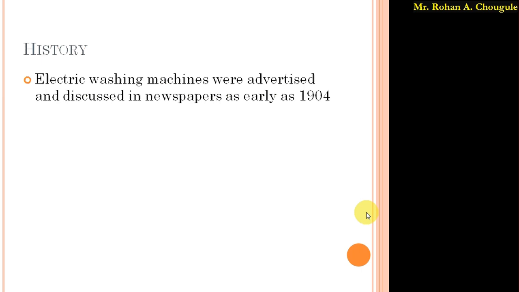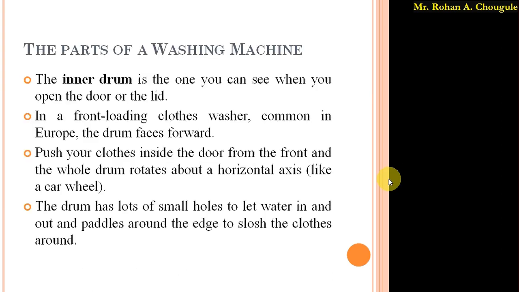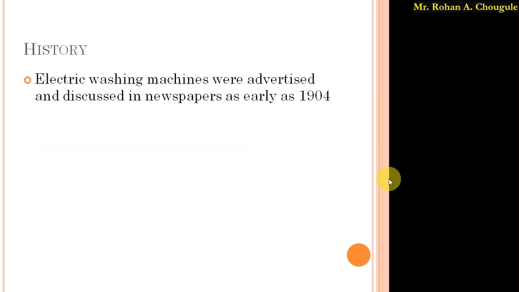Okay, so such improvement in the washing machine goes on. Now also there is some improvement going on in this washing machine. So this is a basic history related to the washing machine. The first patent of the washing machine was given in 1691. Okay, so in 1691 the first patent was given. And then now we have n number of washing machines with different shapes, different types.